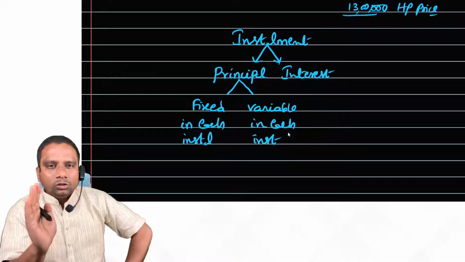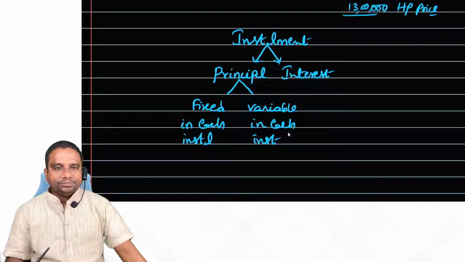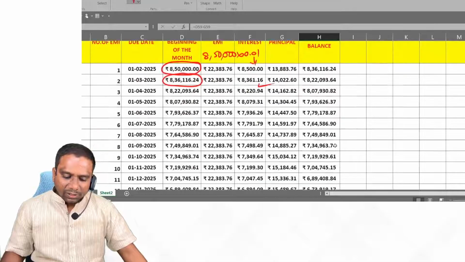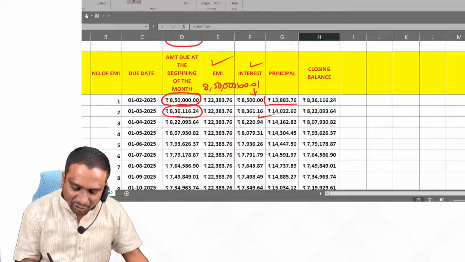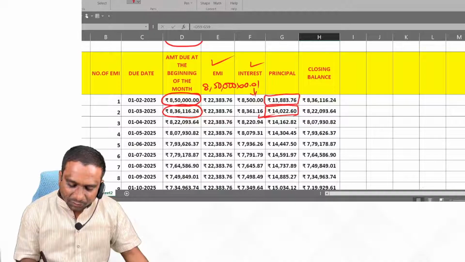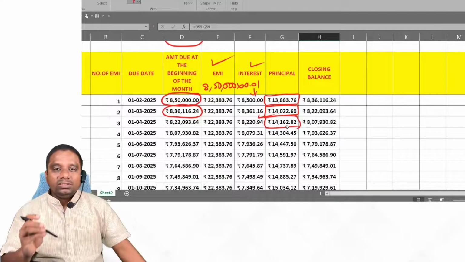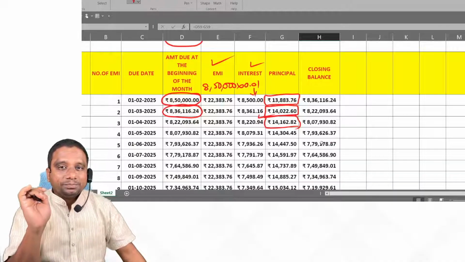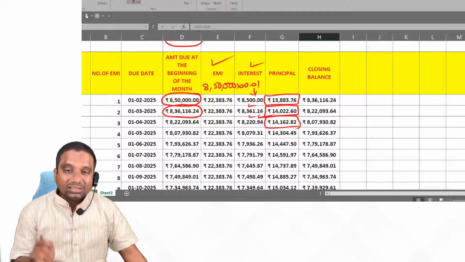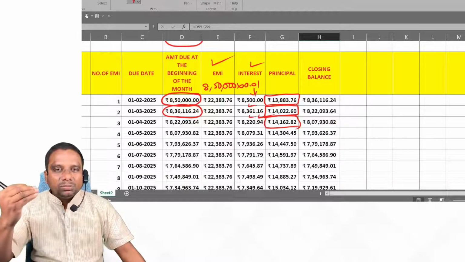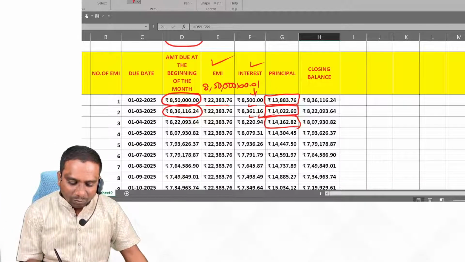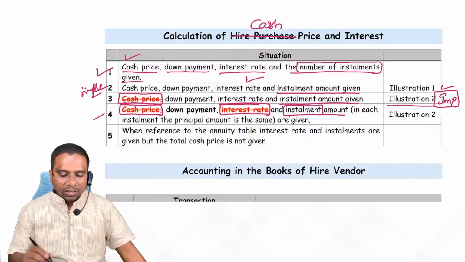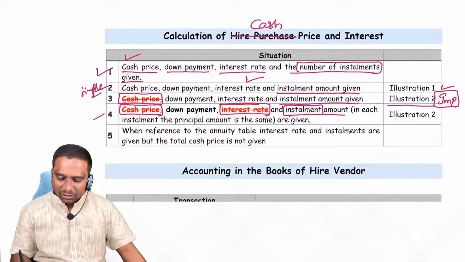Generally, an installment includes a principal portion plus an interest portion. If you observe in our example, is the principal amount same or different? Look at each installment: the principal amount is variable, changing. The principal amount is not the same, and interest is also not the same. Interest is changing, principal amount is also changing, but EMI is fixed.